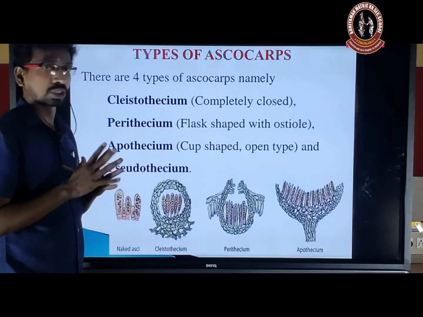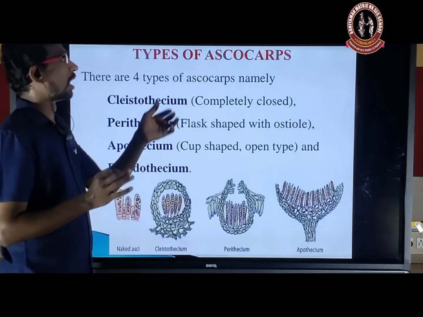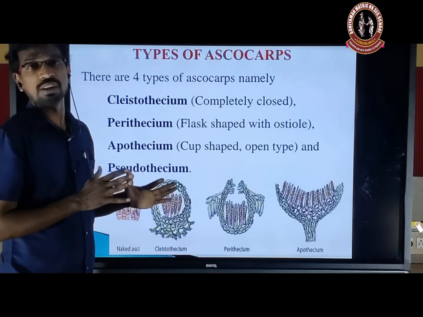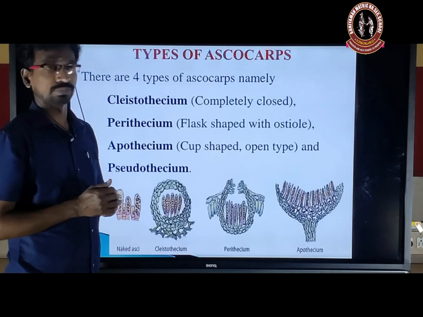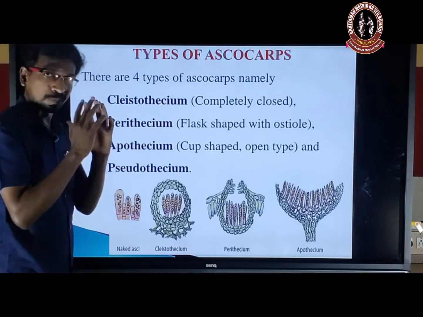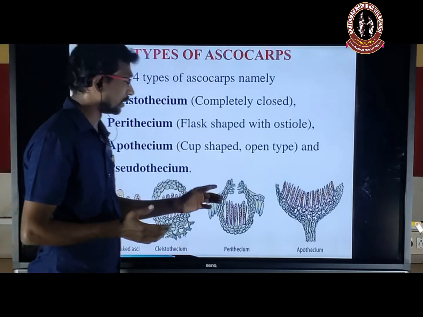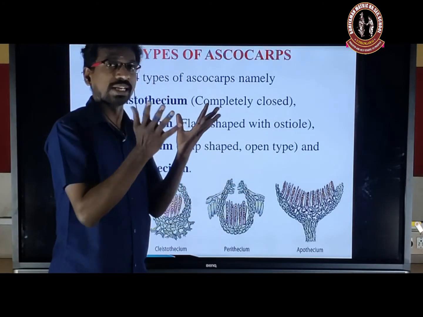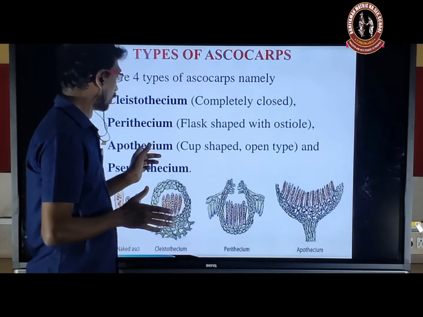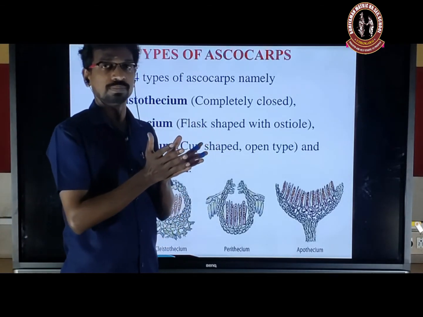And the pseudothecium, that is a false ascocarp. This is called a false ascocarp. Once again, repeat. Cleisto means completely closed. Perithecium has a small opening, that is the ostiole, and the remaining region is completely closed. Apothecium, the cup-shaped structure. Okay.